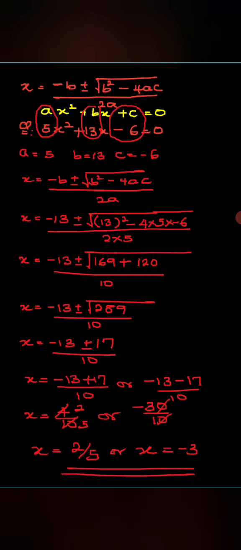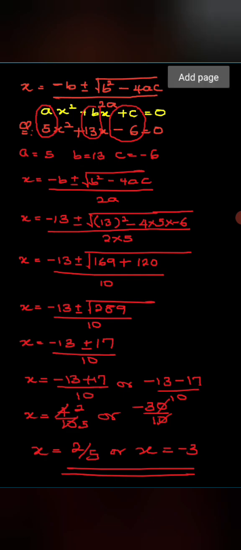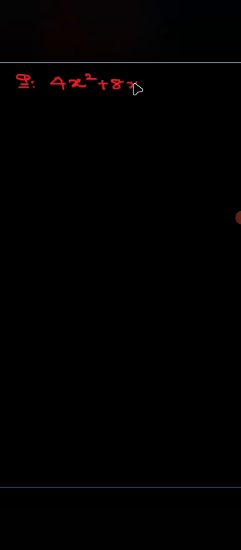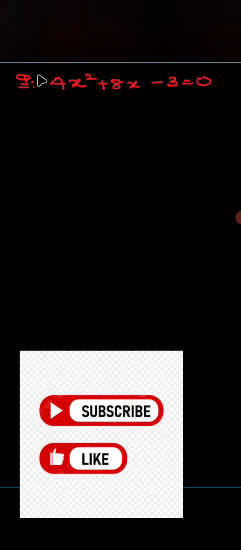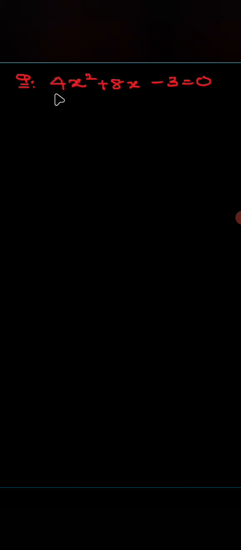Now let's try to solve another problem with this same method. Another question is, let's say I have 4x squared plus 8x minus 3 equals 0, and I'm supposed to solve this using the quadratic formula that I know as the almighty formula. So exactly the same thing: the first number here is a, the second is b, and the third is c. So I'll say a equals 4, b equals 8, and c equals minus 3.